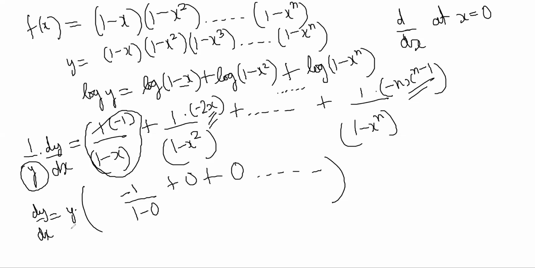And what is the value of y at x = 0? It is just 1. So it will be just 1 into minus 1, so minus 1. You understand? Understood. So that's it.